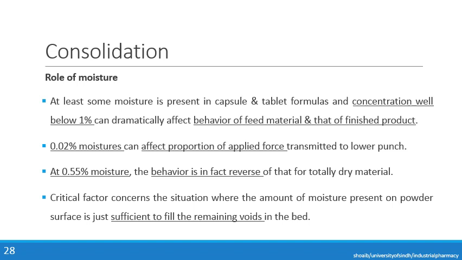A critical factor concerns the situation where the amount of moisture present on the powder surface is just sufficient to fill the remaining voids in the bed. So if we have sufficiently compressed the material, the moisture present in the material will go into the voids, the spaces inside the material.